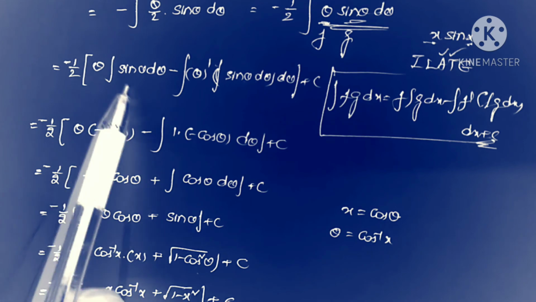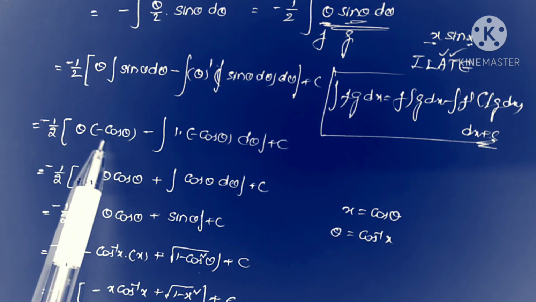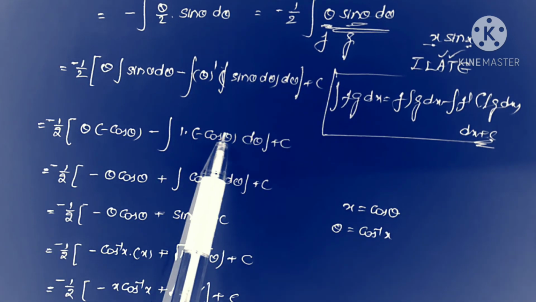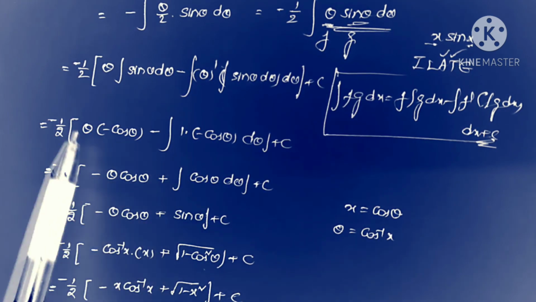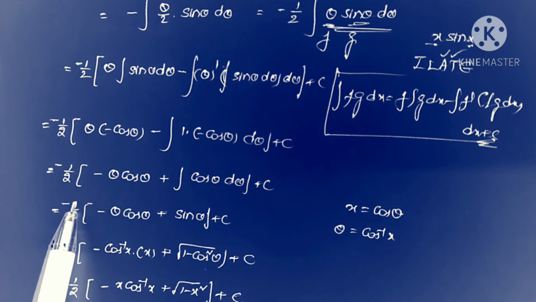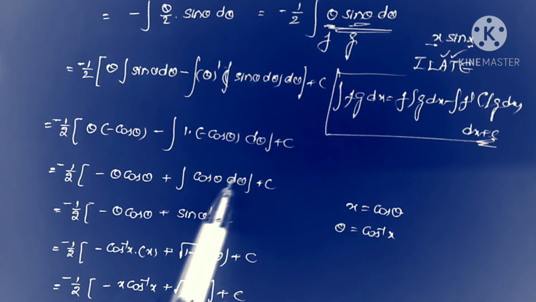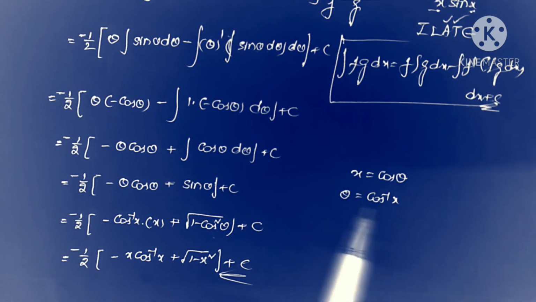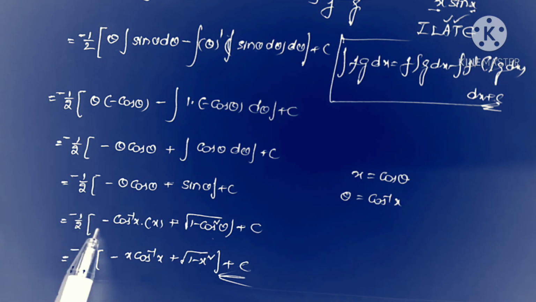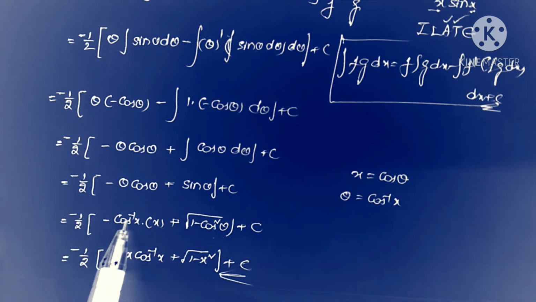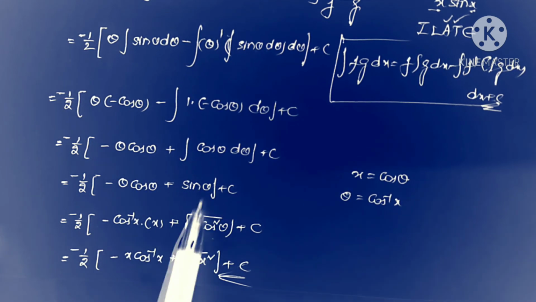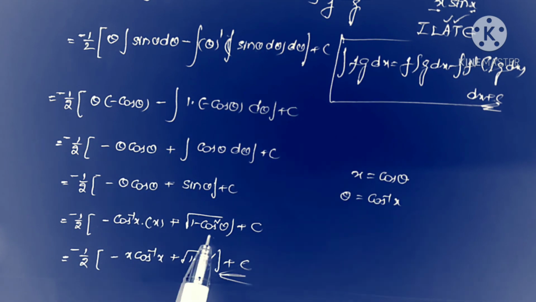Minus 1 by 2 into theta into integral sin theta, which is minus cos theta, minus theta derivative 1 into sin theta integration, minus cos theta. So minus of minus becomes plus here: this is minus theta cos theta, minus 1 by 2 into minus theta cos theta plus integral cos theta, that is sin theta. Now substituting the values, theta is equal to cos inverse x, that is minus 1 by 2 into minus theta. What is theta? Cos inverse x. Cos theta, what is that value? x, plus square root of, in place of sin theta, we take root 1 minus cos square theta. But what is cos theta? x. So this is root 1 minus x square plus c.